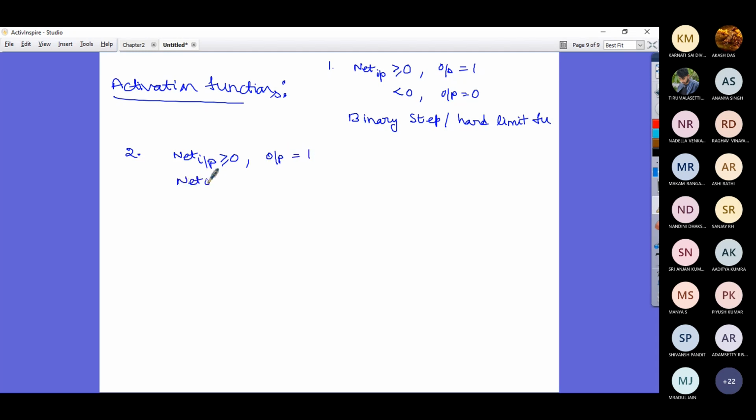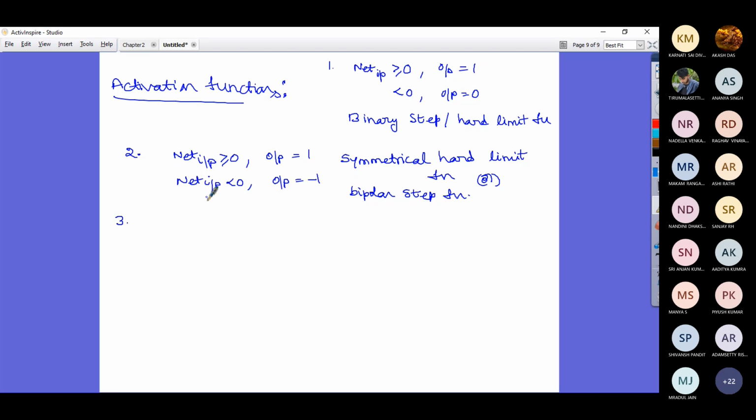If net input is less than 0, then output is -1. This is called symmetrical hard limit function or bipolar step function. Is that clear? The two activation functions?